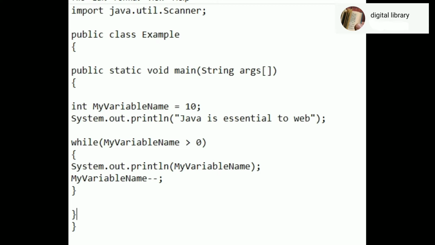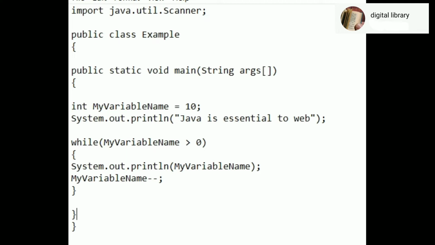Now int myVariableName. So here we have a variable, myVariableName, and it is set to 10. So initially it is set to 10. Then we are printing "Java is essential to web". Now our while loop starts.